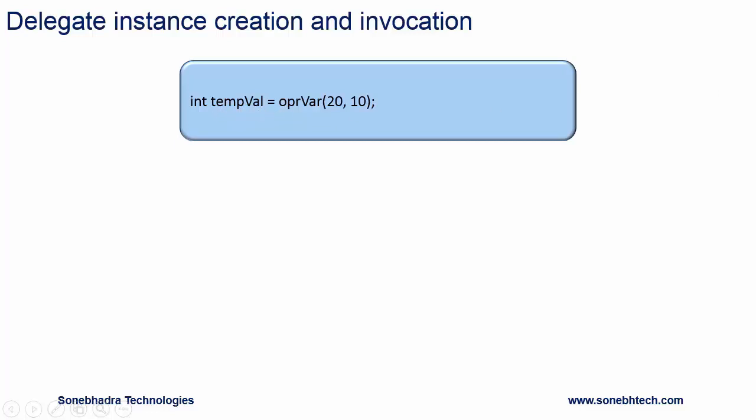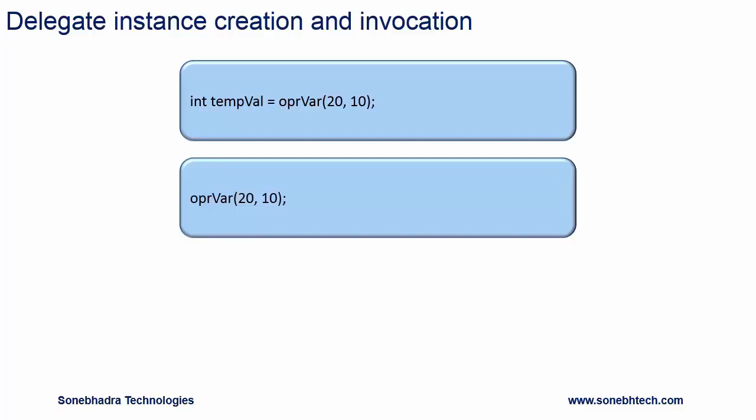Suppose delegate has return value void, then it can refer to method of same signature. So the method it will refer will also have return type void. In that case, it can be invoked in this way. So we can just use the instance variable OPRVAR and we can pass the parameter values. So in turn, it will invoke the method which is encapsulated in delegate object.